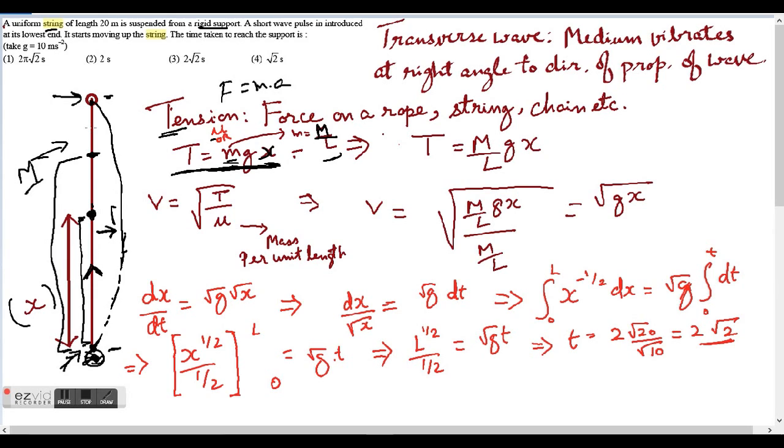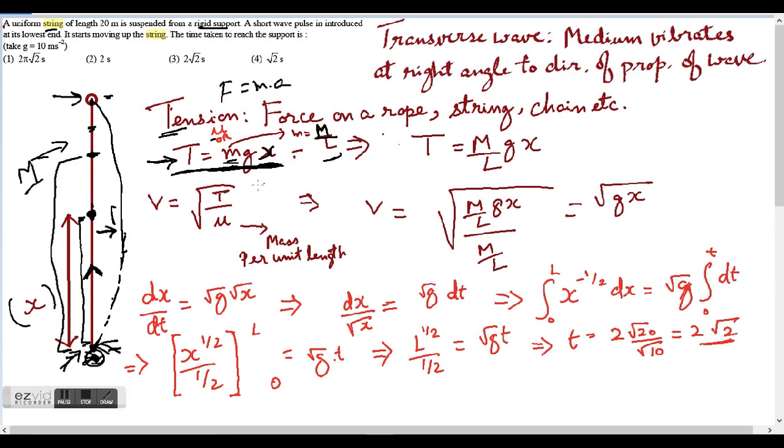The x varies, and the tension experienced by the string at that point is different from the other points. So this formula T gives the tension experienced by a part of the string at a particular point determined by x, which is the distance from the initial point or the lowest end, this point.